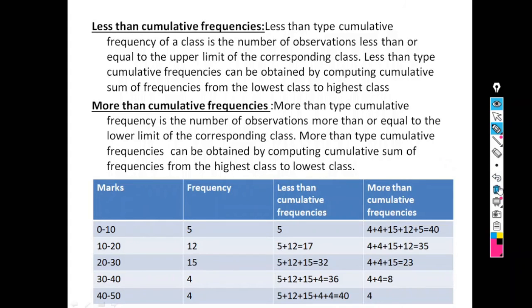So there are two main differences. Less than cumulative frequency is the cumulative sum of frequencies from the lowest class to the highest class, and more than cumulative frequency is the cumulative sum of frequencies from the highest class to the lowest class. So these are the two types of cumulative frequencies.